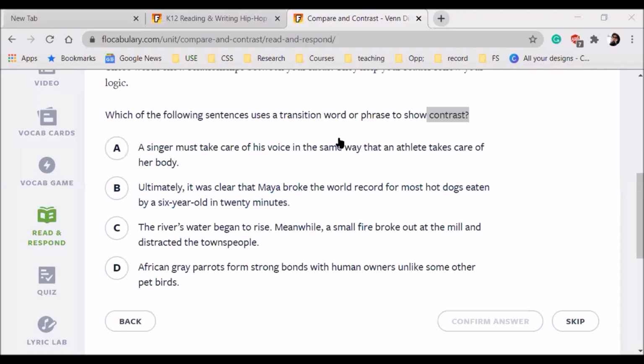Okay, so we say this one is "in the same way," so it cannot be talking about contrast because it's talking about the same way. That means it is comparison, and "ultimately" is talking about the conclusion. Okay, this happened and ultimately it was clear. So this is again not contrast.